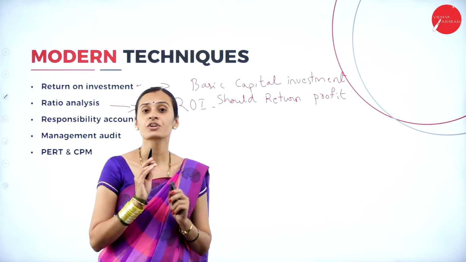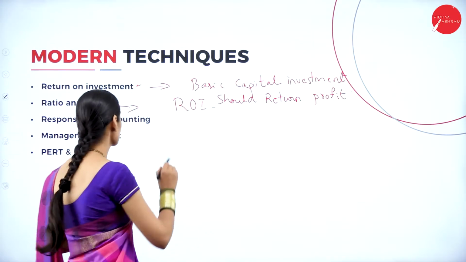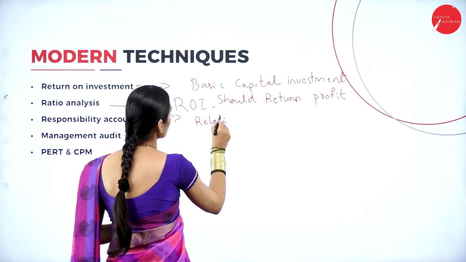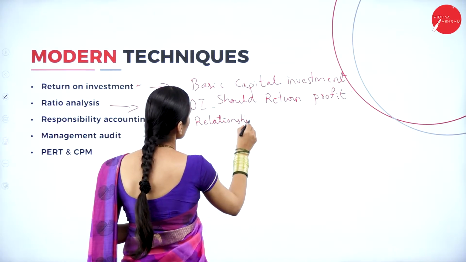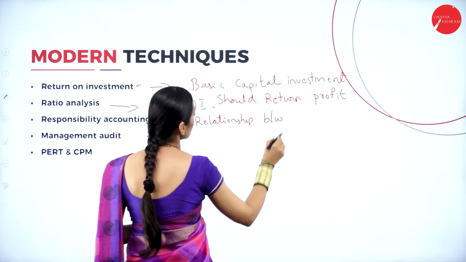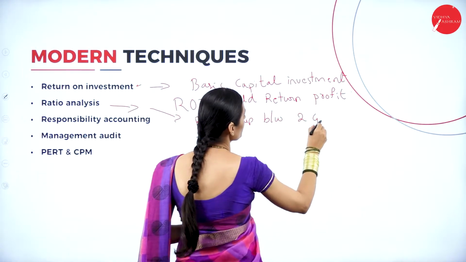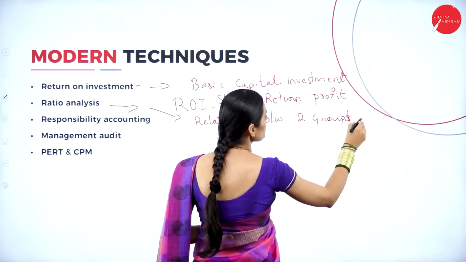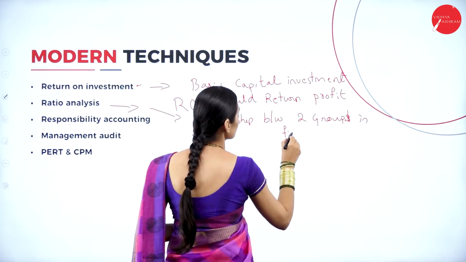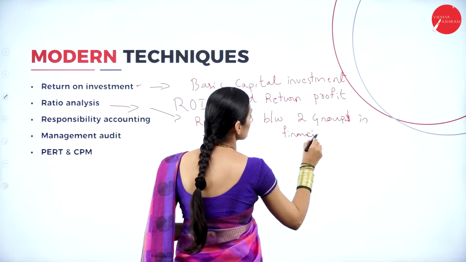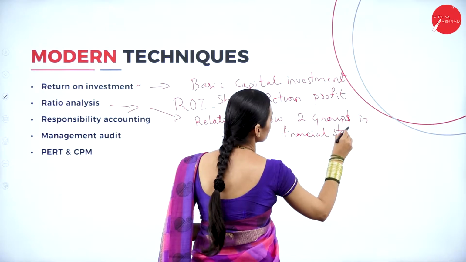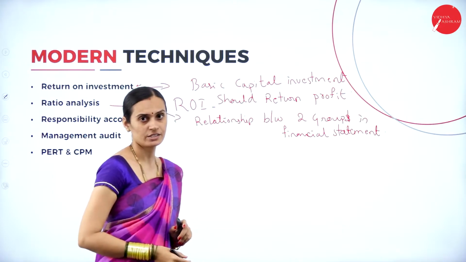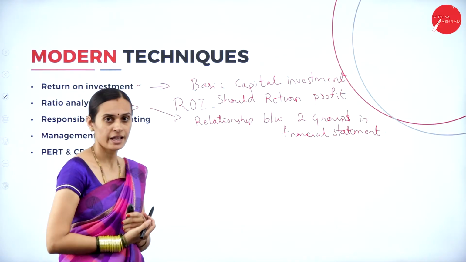But here, ratio analysis is the study of the relationship between two groups of figures in the financial statements of an organization. That is called ratio analysis.